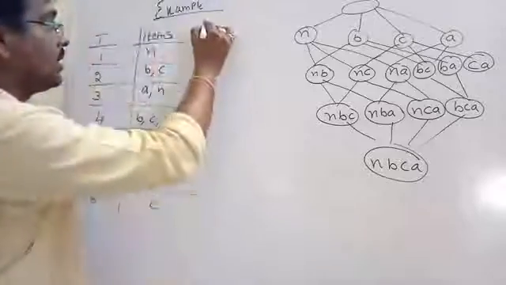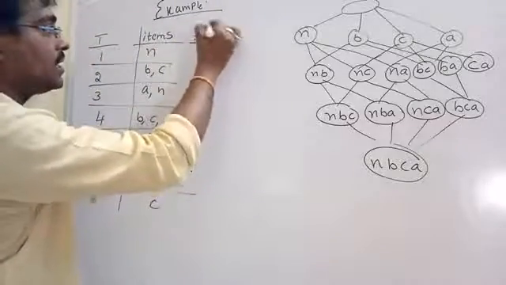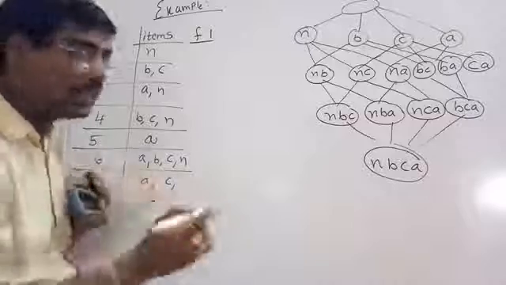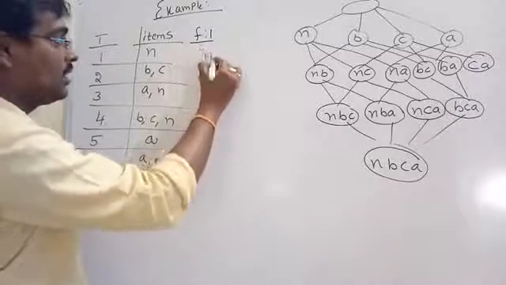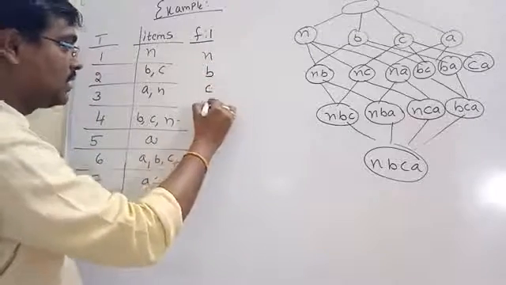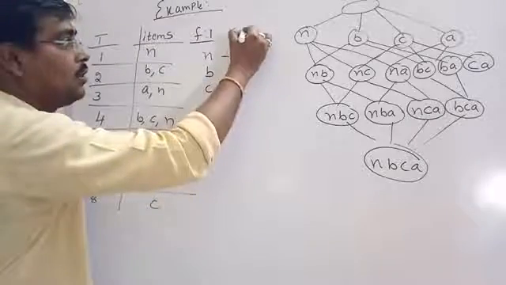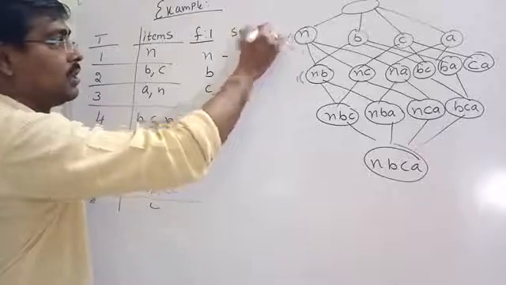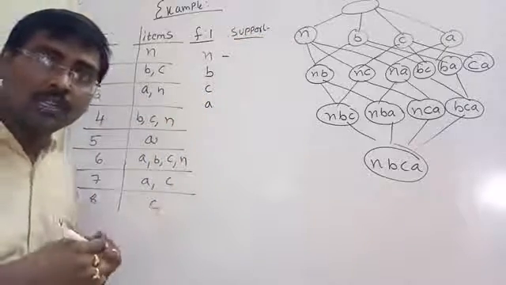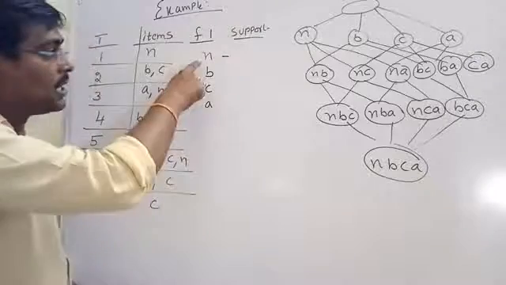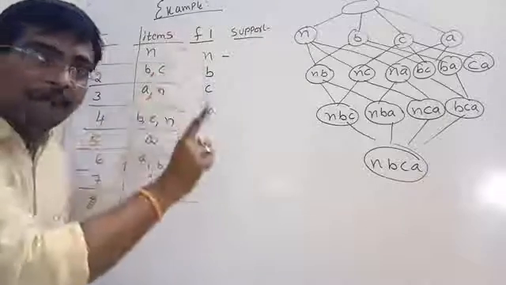First we are calculating frequent item set 1. We have the transactions. What are the values? N, B, C, A. N, B, A, C, A. Suppose write down the support for each and everything. What does support specify? In how many transactions that particular item set appears.